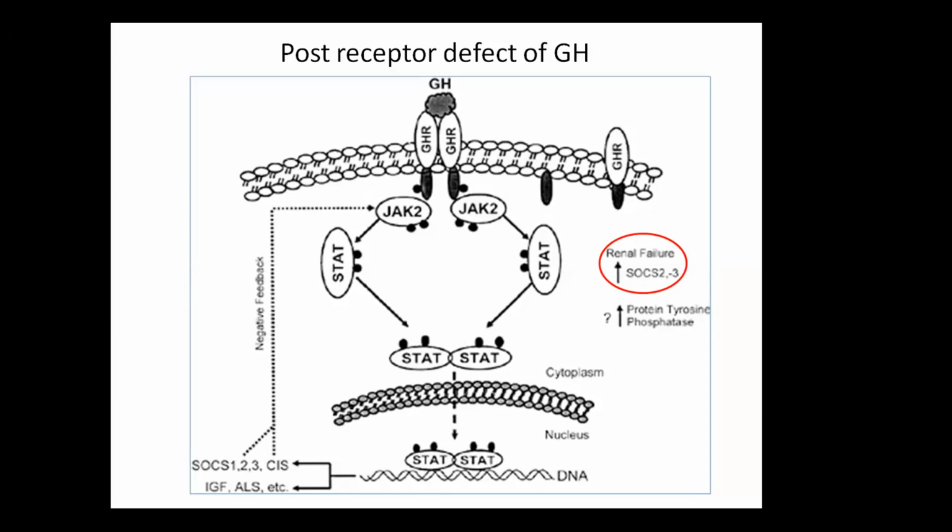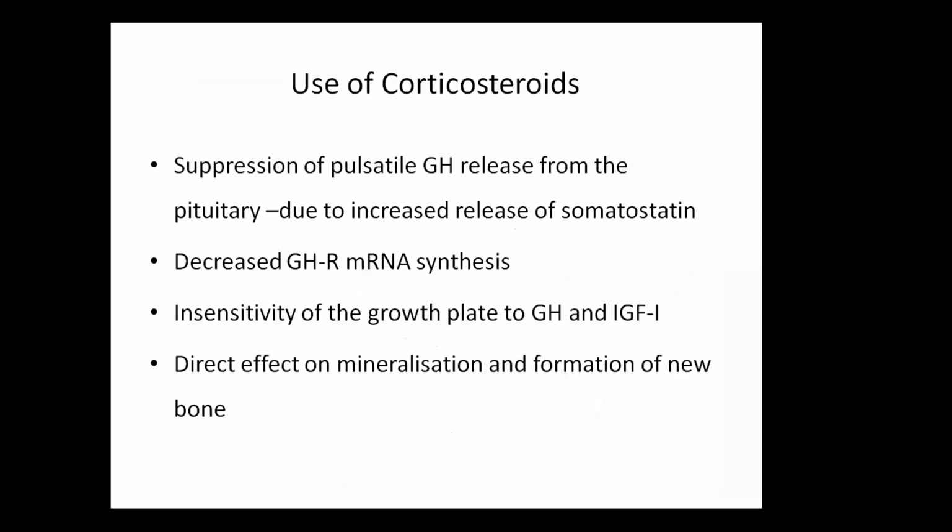Because of these increased SOCS2, they are implicated in inhibition of phosphorylation of JAK2 and STAT. So the further action of growth hormone is inhibited. Another mechanism of growth hormone resistance is that there can be increased protein tyrosine phosphatase activity, which will prevent the phosphorylation of STAT.